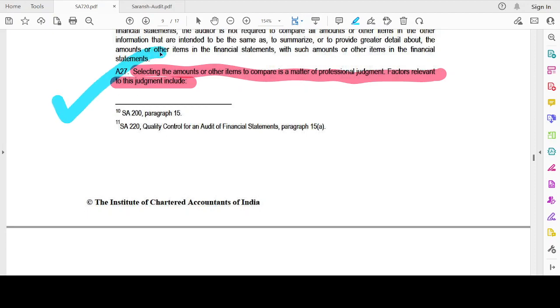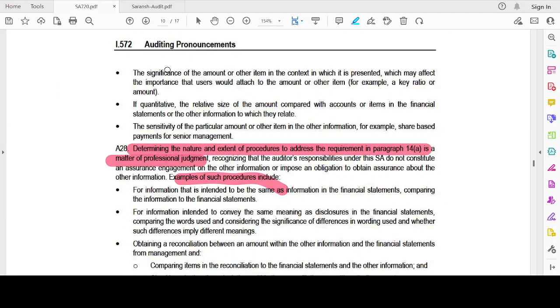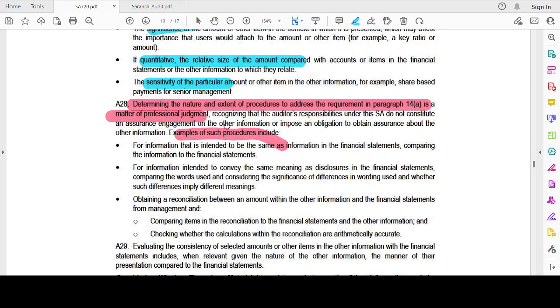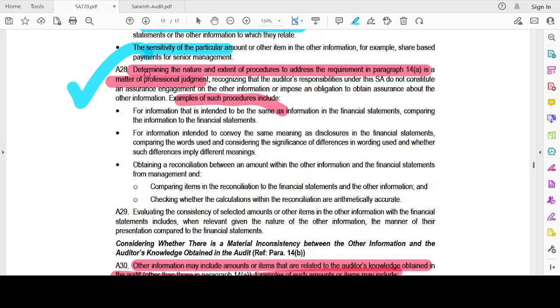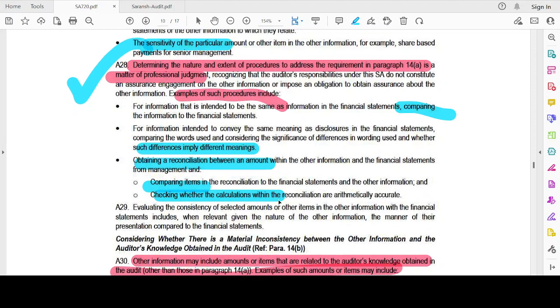Factors that may be relevant for this judgment include the significance of the amount, the quantitative relative size of the amount, and the sensitivity of the particular amount or other item in the other information. Determining the nature and extent of procedures to address the requirement is a matter of professional judgment. Examples of procedures could include comparing the information, checking whether there are any differences and whether they have different meanings, obtaining a reconciliation between the amounts and other information in the financial statements, comparing the items, and checking whether the calculations are proper.